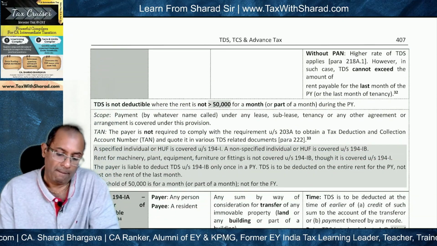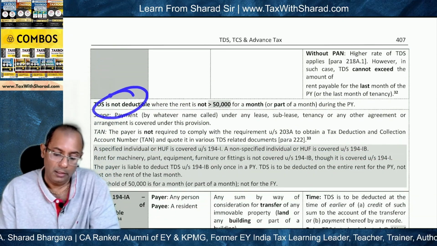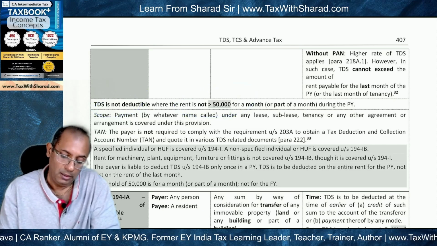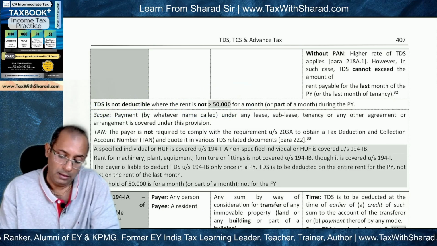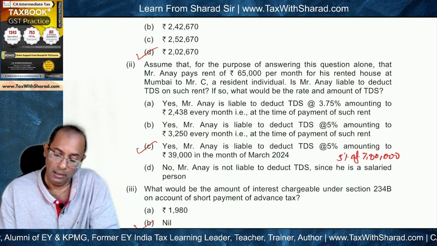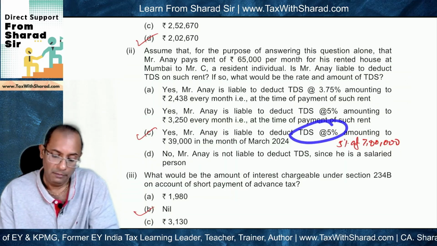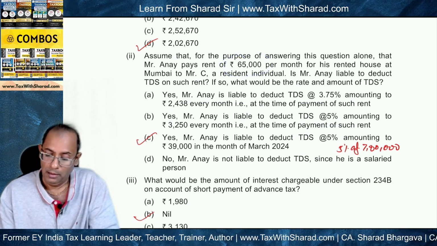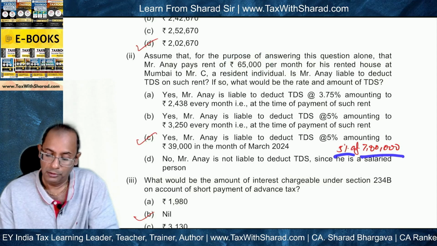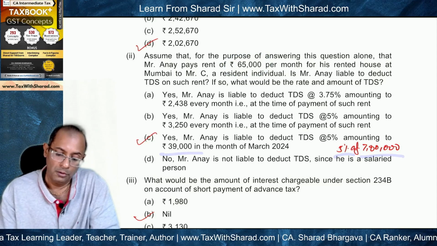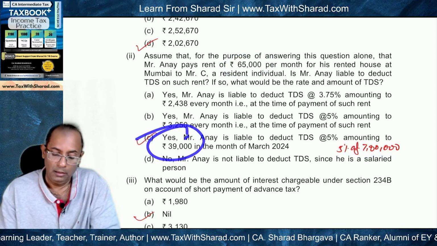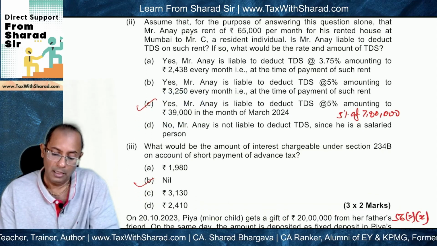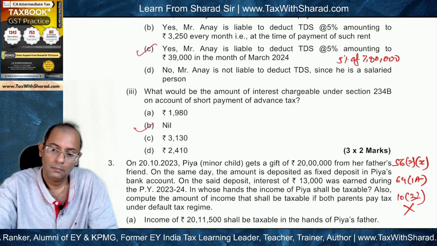And TDS is not deductible where the rent is not more than 50,000 for a month or part of a month. So in our case, the rent is exceeding this limit, so 194IB applies, and the rate is 5%. And then the 65,000 per month for the entire year comes to 7,80,000. 5% of this comes to 39,000. So the entire TDS of 39,000 will be deducted only in the last month of the previous year. That means March 2024.